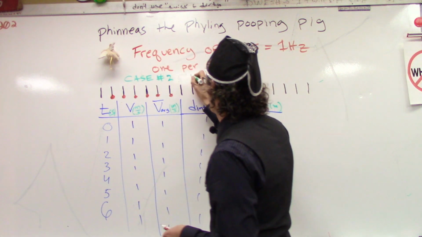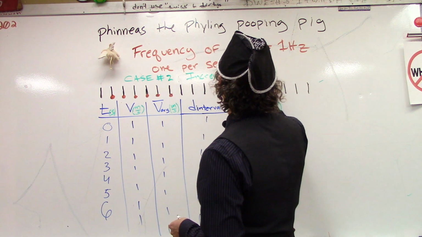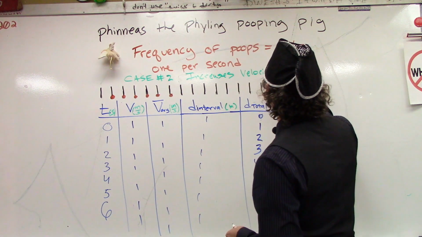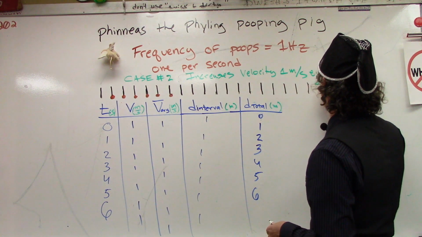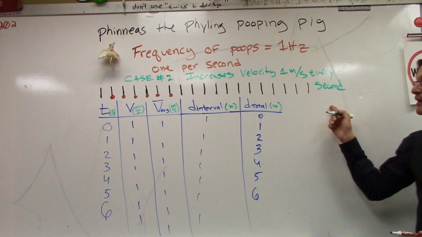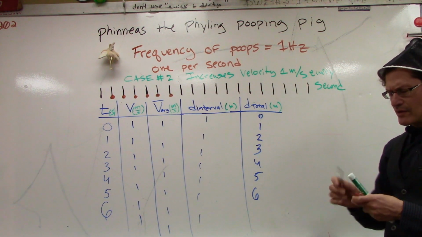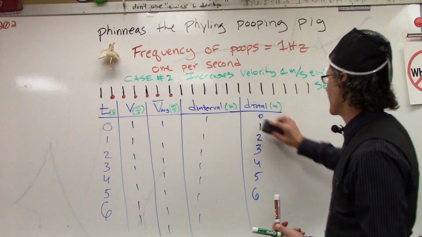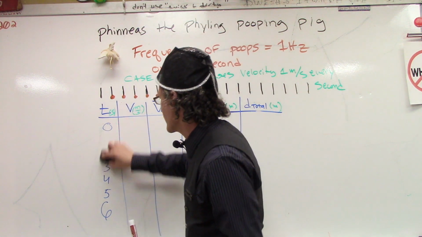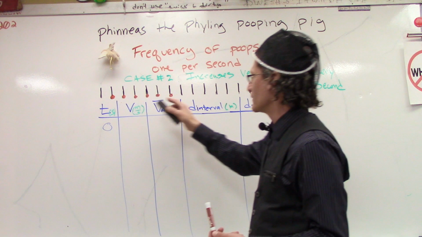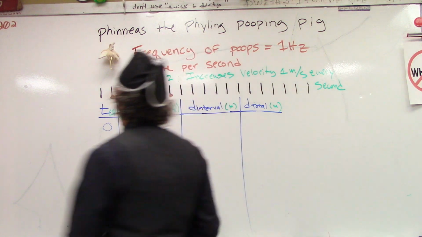All right, so he increases velocity 1 meter per second every second. One meter per second every second he increases. So our values change, and in fact, when he keeps producing his gems, his poops, every second that goes by, we'll see that we can actually detect that in the pattern that he leaves behind. It'll look different than this. It won't be even, all right? It won't be equal increments.